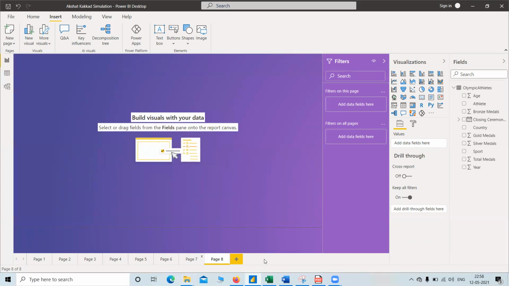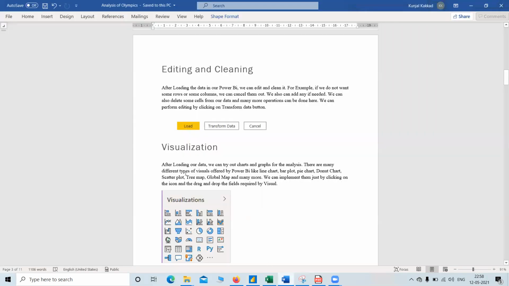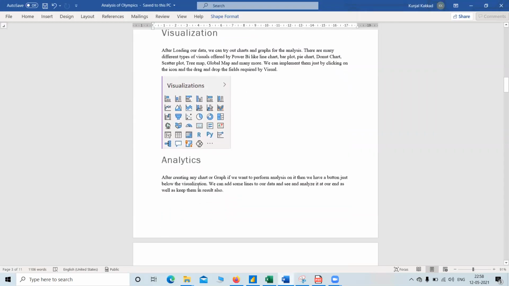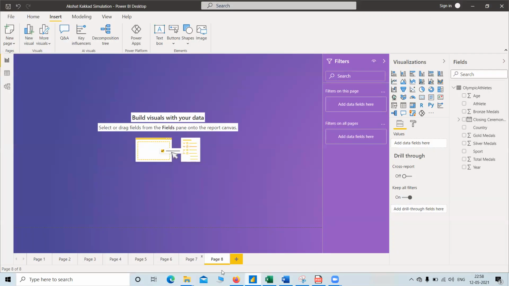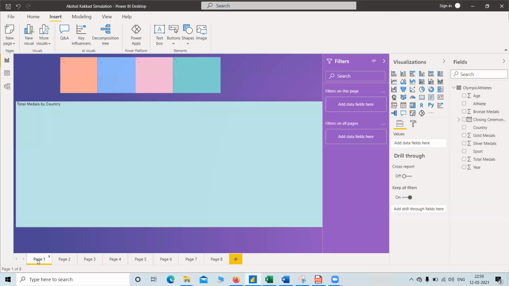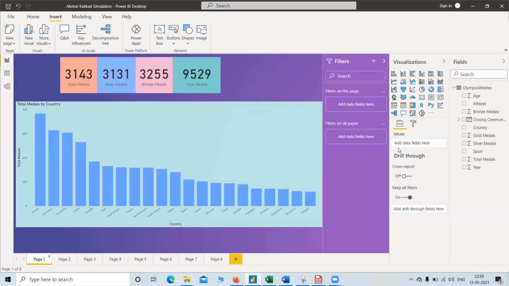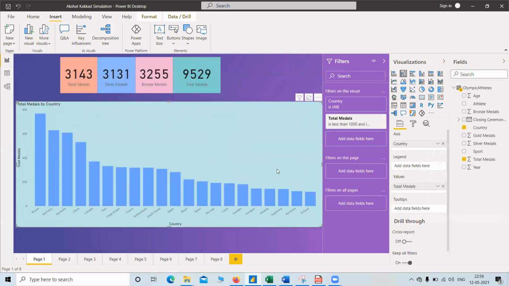Okay. Now let's again go to our report, that is, visualization we have covered. Analytics, yes. Let's see analytics. Now suppose this bar plot is selected.